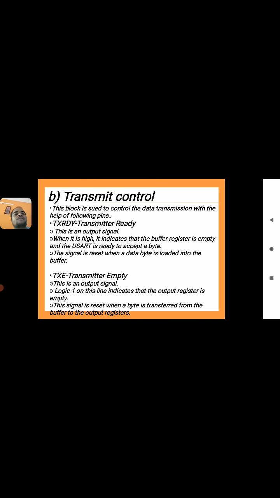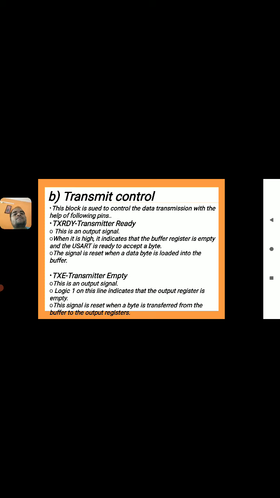Next we have the transmit control block register. It is used to control the data transmission with the help of three pins. First is TX RDY, called transmitter ready. TX means transmitter, RDY is the ready signal. This is an active output signal.